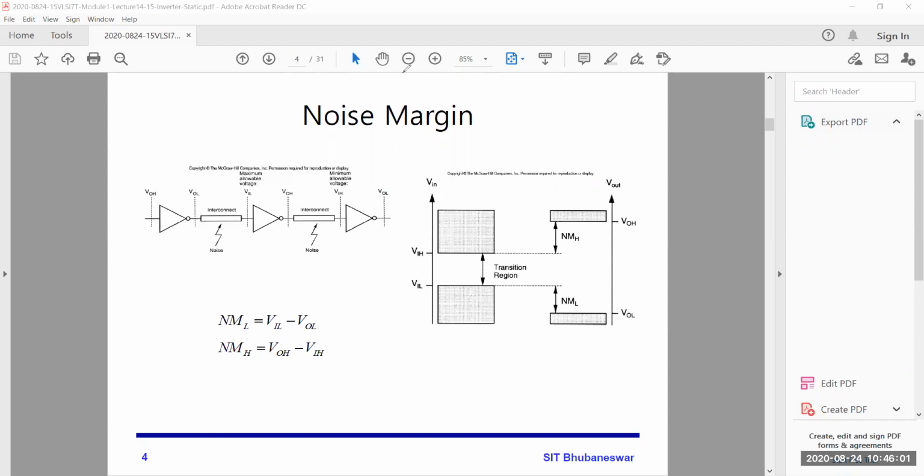It's static, completely static. So my simple question: what should be the noise margin? It should be high or low? Sir, it should be high. Yes.